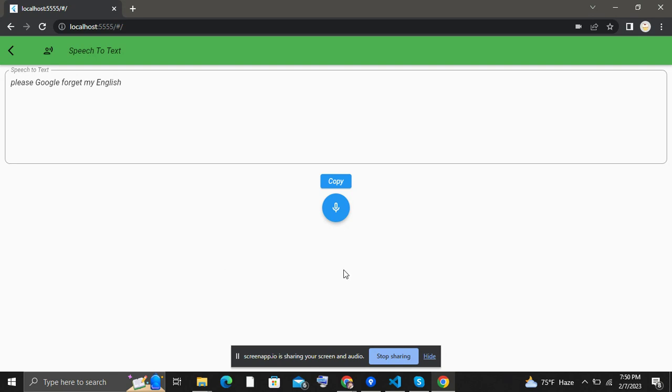Yeah, this is the prototype. Some things will be improved to convert the speech into text smoothly. And that's it for today.